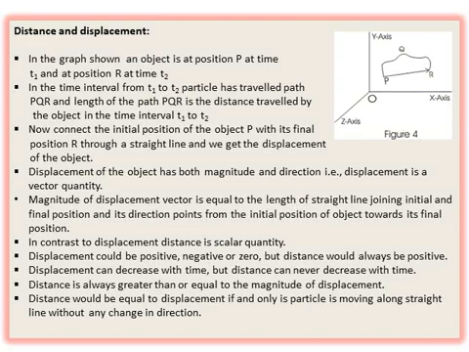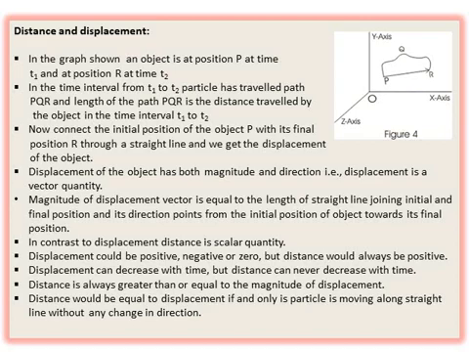And you get a straight line and we get the displacement of the object. So displacement of an object has both magnitude as well as direction, and a quantity which has both magnitude as well as direction is known as a vector quantity. We will study vectors in detail later on.